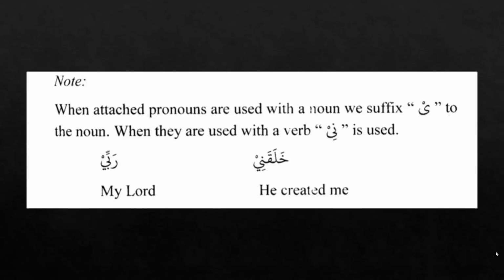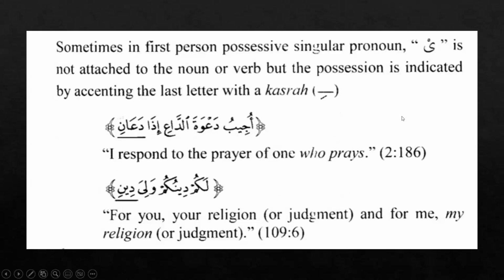Okay, so we'll see the next slide. Here, sometimes in the first person possessive singular, the pronoun ya is not attached to the noun or verb, but the possession is indicated by accenting the last letter with kasra, just like that. We are going to drop the ya.